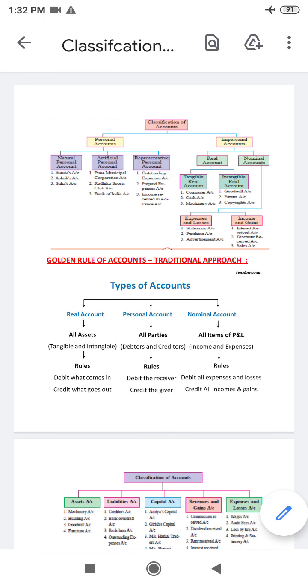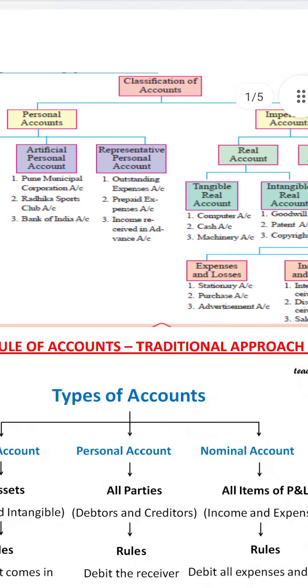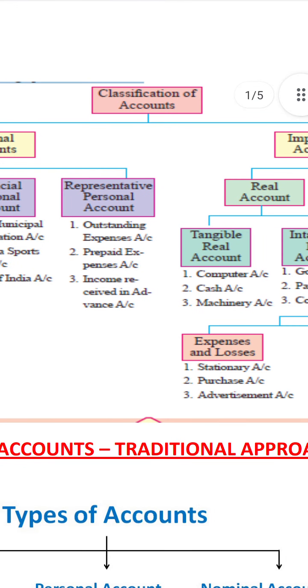Students, this is the first lecture for class 11, an introduction to accounts, mainly the classification of accounts.